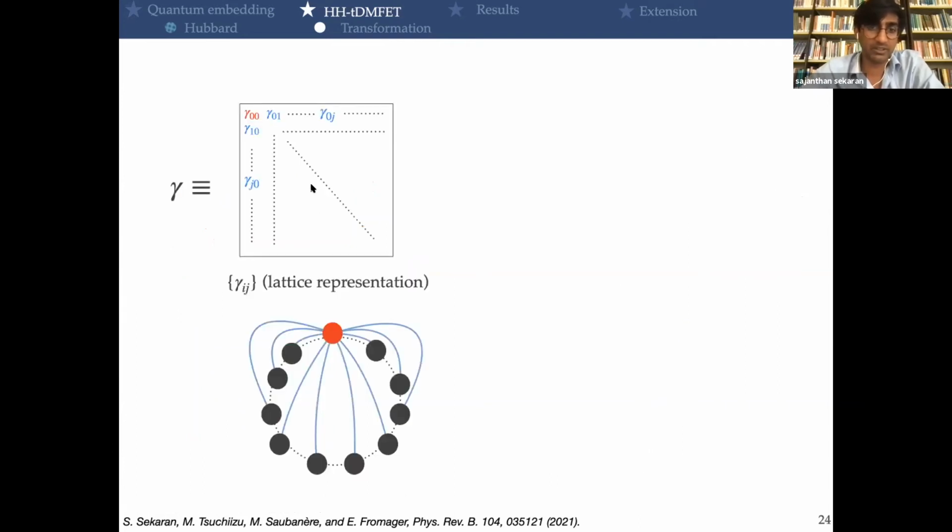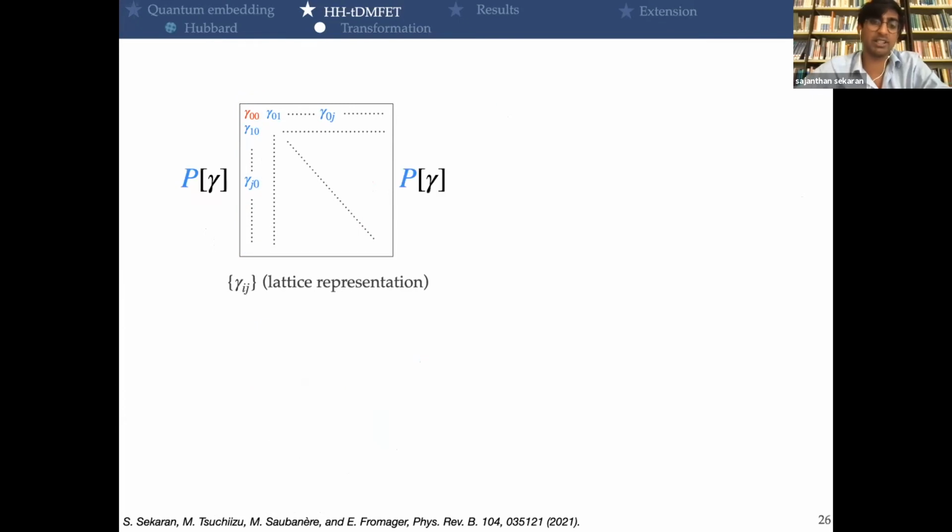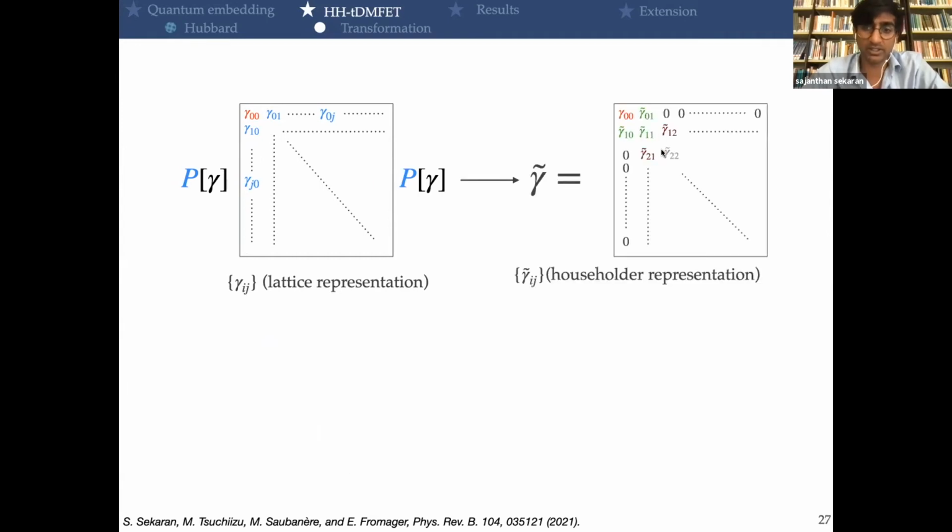So if we start from our density matrix in the lattice representation, actually we can build this transformation matrix only thanks to the first column of the density matrix. And so yeah, again, the information will be in the paper. And if we apply this transformation on the density matrix, we will end up with a new representation.